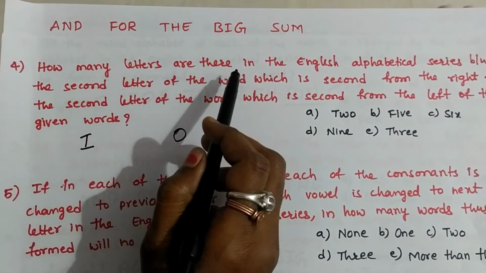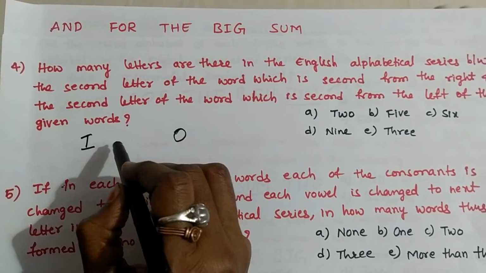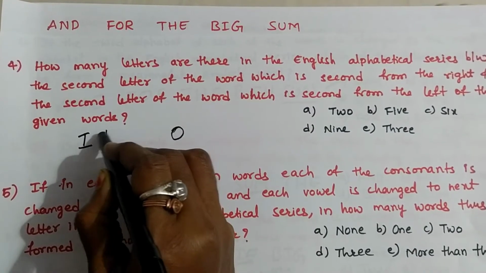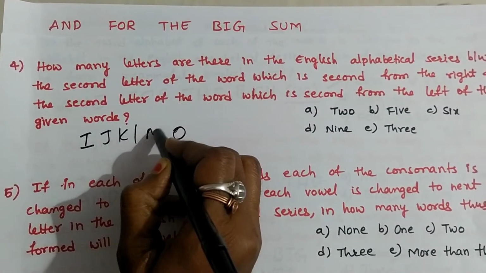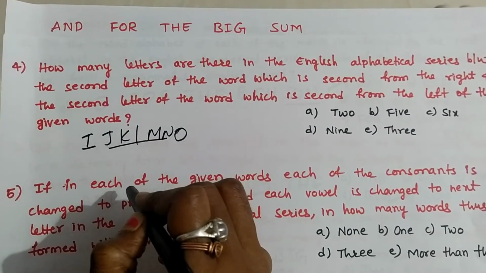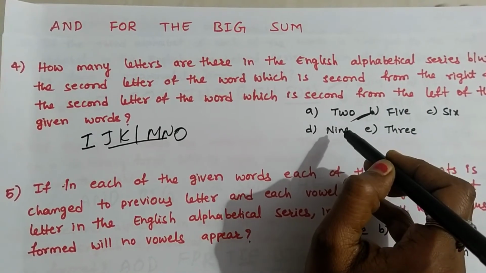How many letters are there between I and O? In English alphabetical order, the letters are I, J, K, L, M, N, O. How many letters are there? 5. Okay. Option B is the right answer.